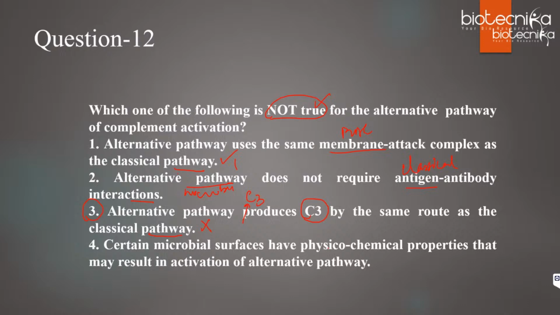Fourth, certain microbial surfaces have physicochemical properties that may result in activation of the alternative pathway. That is correct. The microbes have things like LPS, whatever is their constituent, so they can be identified by the alternative pathway proteins, the complement proteins. So whenever they see the pathogen, this C3 will get activated. That is how the alternative pathway starts. Yes, correct. So the right answer is option 3 over here.